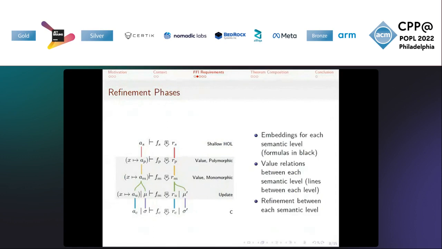Each of the intermediate refinement proofs that the Cogent compiler produces assume that each foreign function also has a similar refinement proof. This means that we must define embeddings for each semantic level for each foreign function and data type, relations between each semantic layer relating embeddings of foreign data types, and the refinement proofs between each semantic layer. While this may seem like a lot of extra work, the embeddings are essentially wrappings of Isabelle terms and relations, and the refinement proof is just the refinement from shallow to C, broken up into smaller steps.